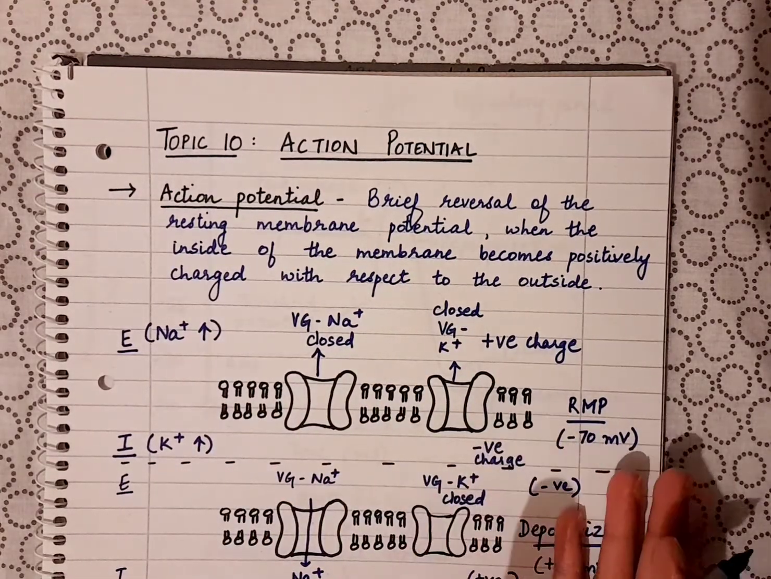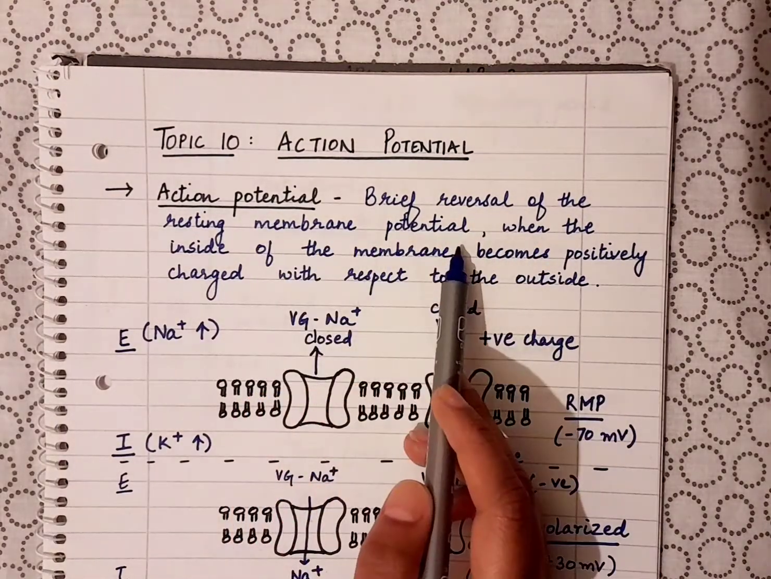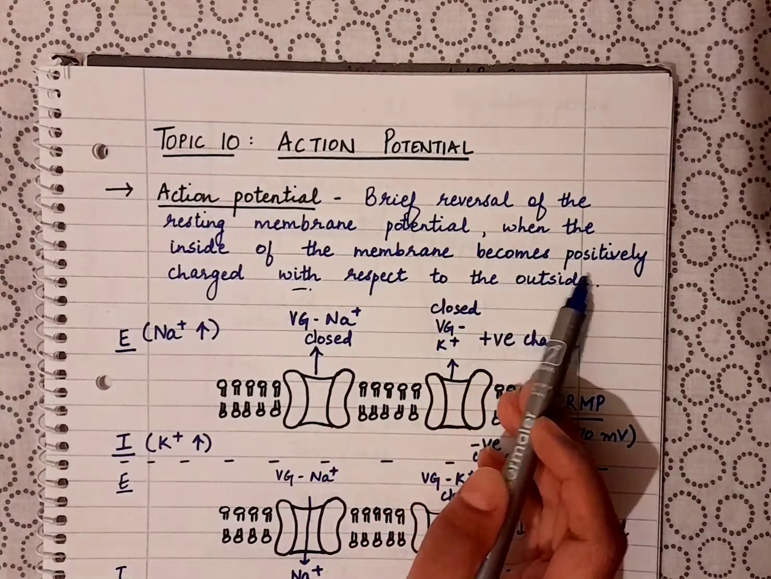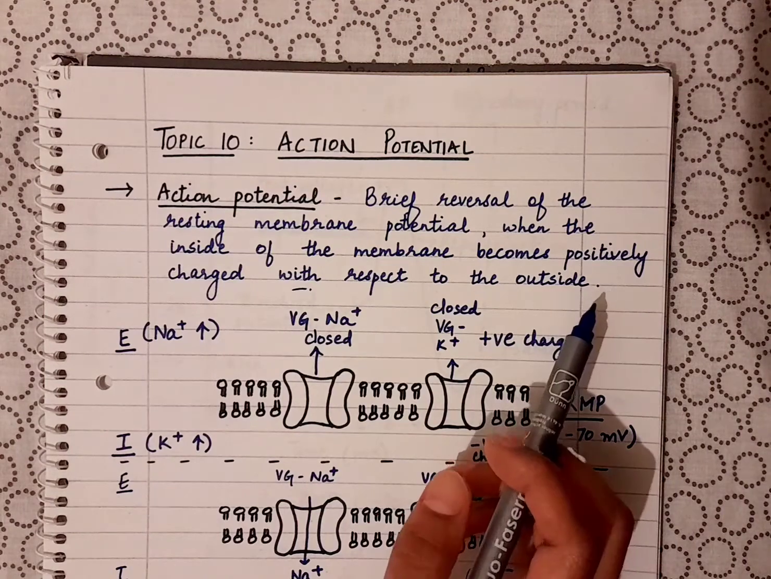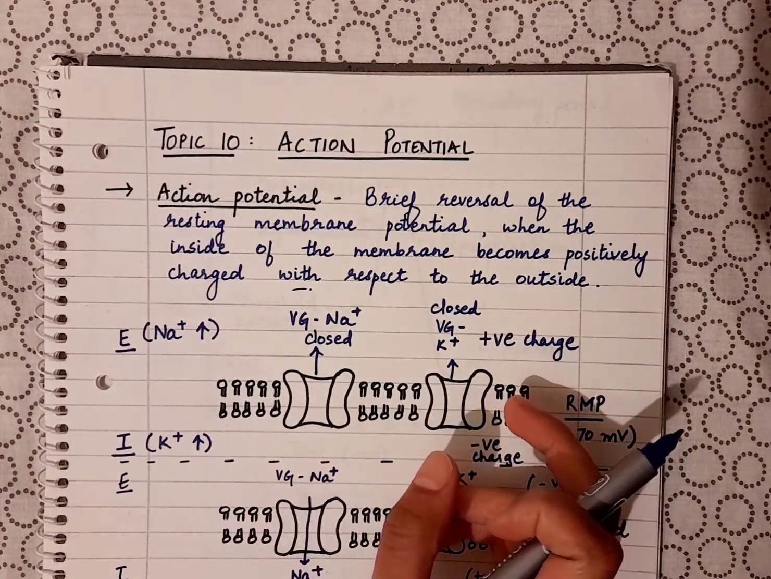So what is action potential? It's basically a brief reversal of the resting membrane potential, when the inside of the membrane becomes positively charged with respect to the outside, okay. So it's just a reversal of the resting membrane potential, okay.